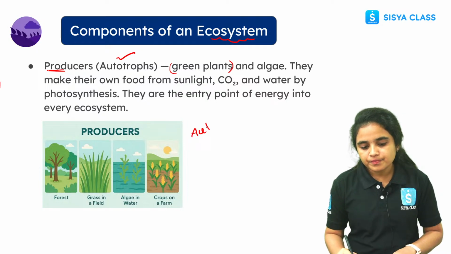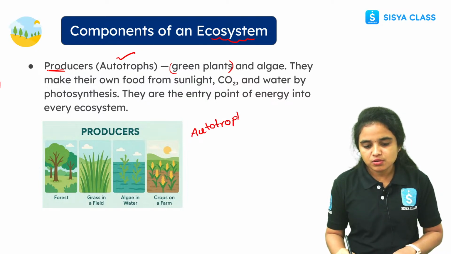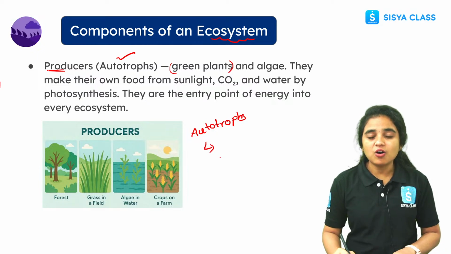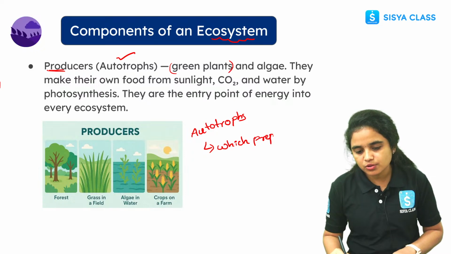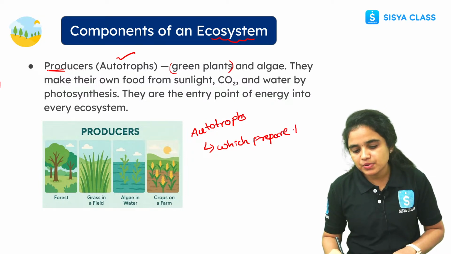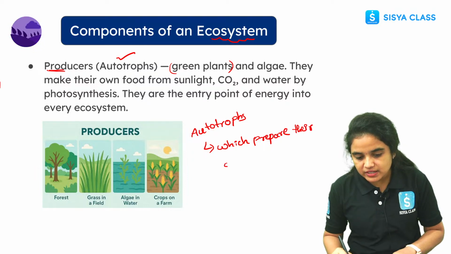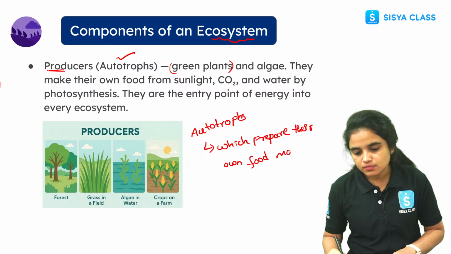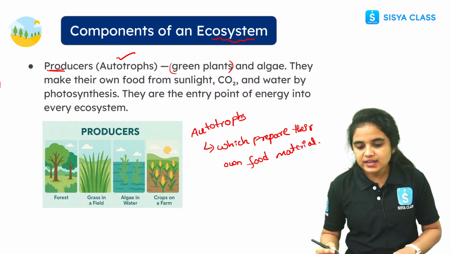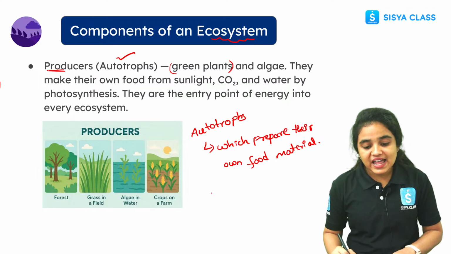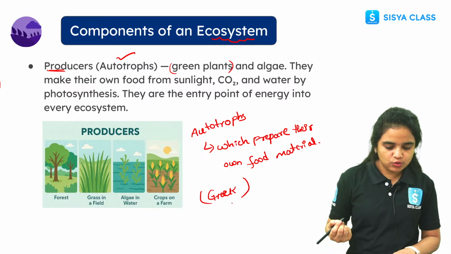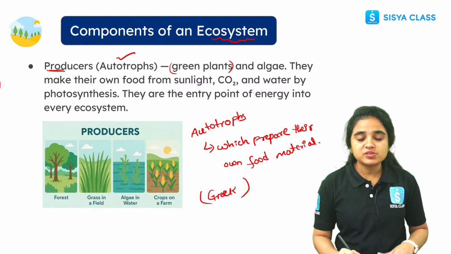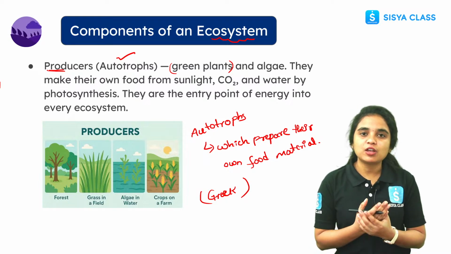Autotroph. What are autotrophs? Autotrophs are the organisms which prepare their own food material. We call them autotrophs. The word autotroph is derived from the Greek word. Examples are green plants and some green algae, which can prepare their own food material.